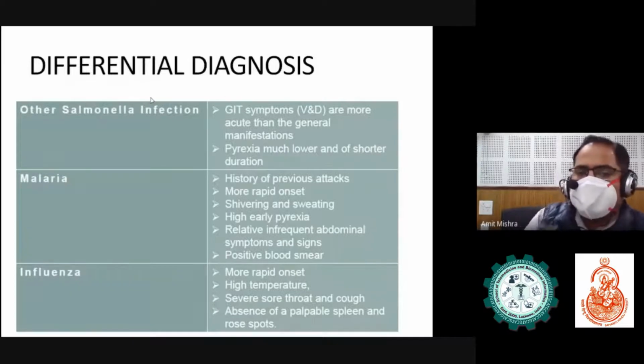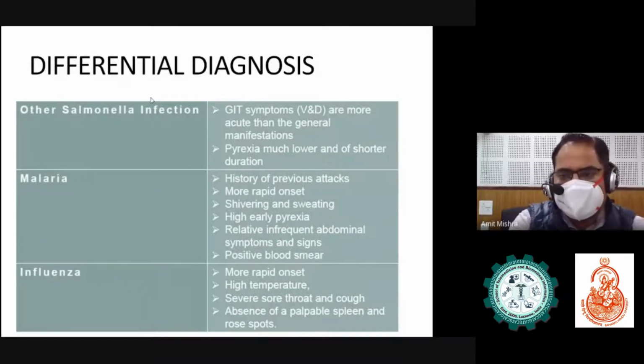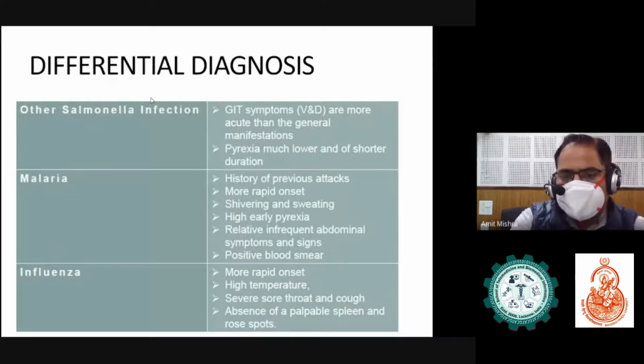These are the differential diagnoses of salmonella infections. In the differential diagnosis, we can keep GIT infections, which are more acute than the general manifestation, and other infections caused by other species of salmonella, with pyrexia much lower and shorter in duration.